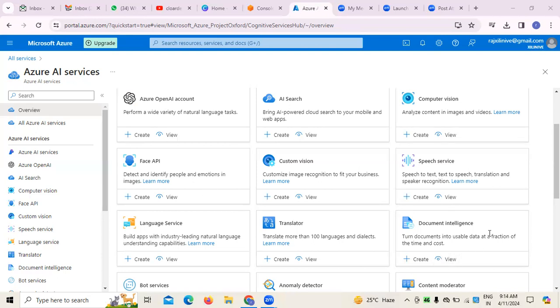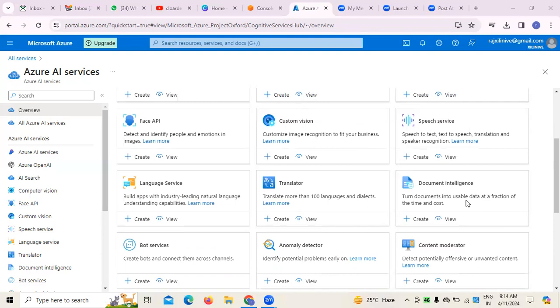Next, document intelligence, because this is also one of the key and important services we use. Whatever documents we are going to create in context to the applications we are going to develop, we have different documents in different formats, such as project documentation and technical documentation. These have to be transformed into a usable data format, so that it is always useful to us when and wherever it is needed, especially on artificial intelligence projects.